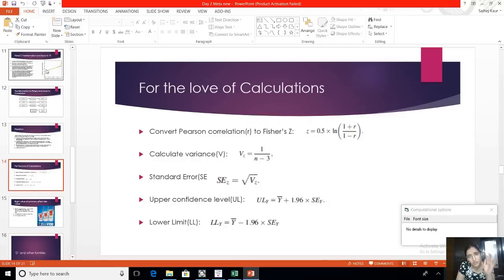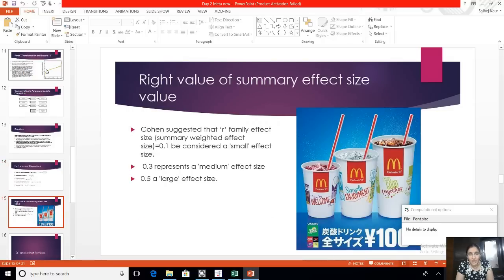If you click Fisher, it will give you Fisher's formula. You might not even need this slide, but I thought it's better to consolidate it somewhere. Upper limit, lower limit, how it's been calculated, it's been shown. And finally, once you get the value, how to interpret it from Cohen's, whether it's a small effect, medium effect, or a large effect.